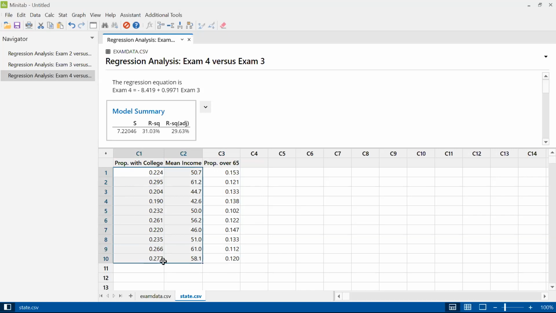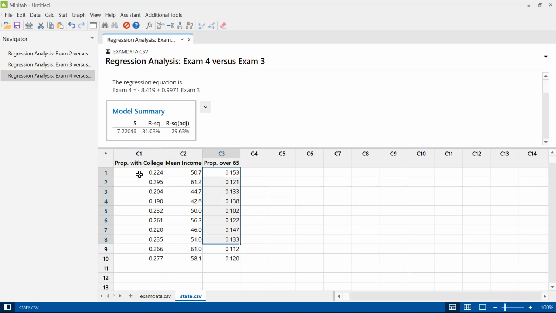When 2 variables sort of go up together and go down together, that's called a positive correlation or association. And then there's a negative correlation if when one goes up, the other goes down. So that might happen sometime. So maybe we'll be in a situation where a higher proportion college means a lower proportion over 65 for whatever reason, and then that would be a negative correlation. We won't know until we run the numbers.